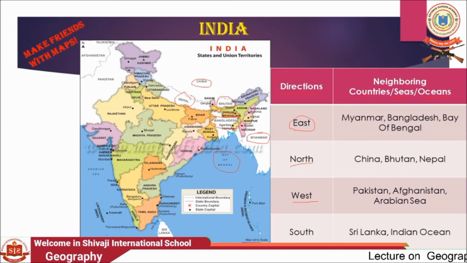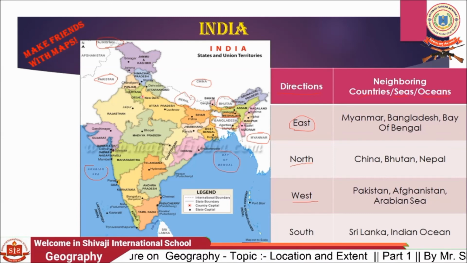At the west, Afghanistan lies in the west direction, then Pakistan also lies to the western direction, and the Arabian Sea also lies to the western direction of our country. Now the south direction. At the south, Sri Lanka lies to the southern direction, as well as the Indian Ocean. Here is the Indian Ocean.